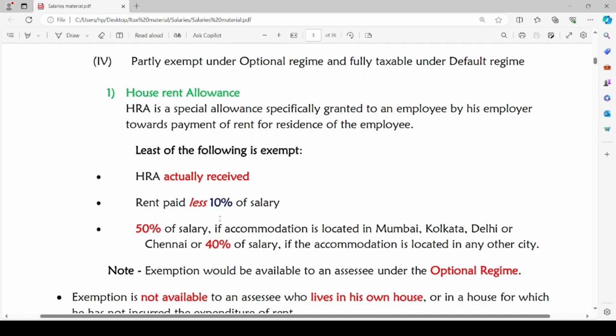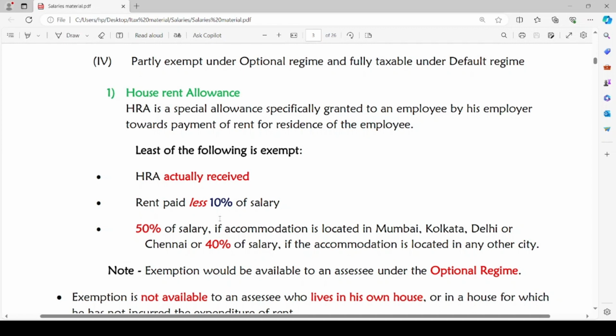Least of actual HRA received, rent paid minus 10% of salary, or 50% of salary if accommodation is located in Mumbai, Kolkata, Delhi or Chennai, or 40% of salary if the accommodation is located in any other city. HRA actually received, or rent paid minus 10% of salary, the amount we arrive by reducing 10% of salary from the rent paid amount.